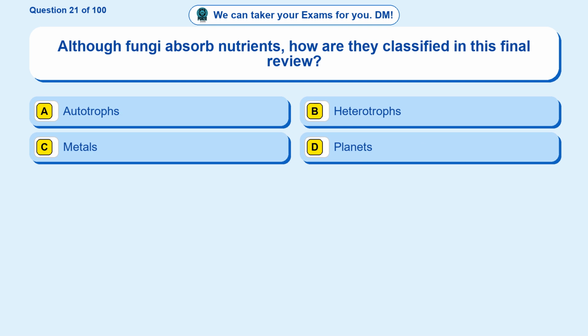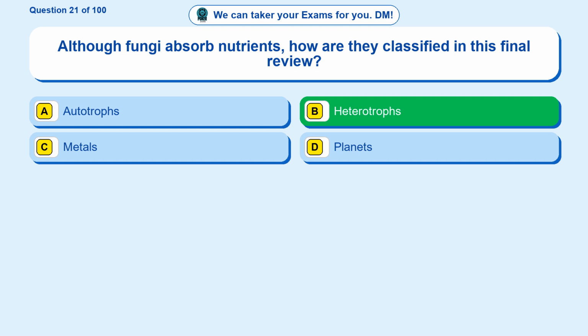Question 21. Although fungi absorb nutrients, how are they classified in this final review? Option A. Autotrophs. Option B. Heterotrophs. Option C. Metals. Option D. Planets. The correct answer is option B.